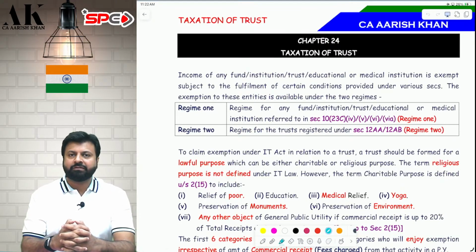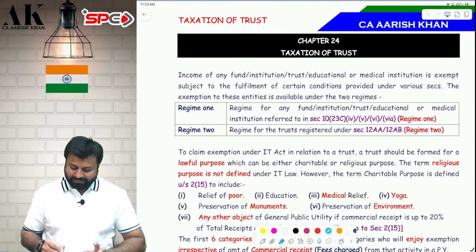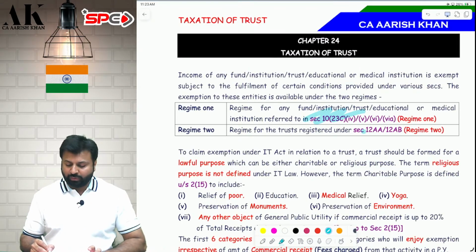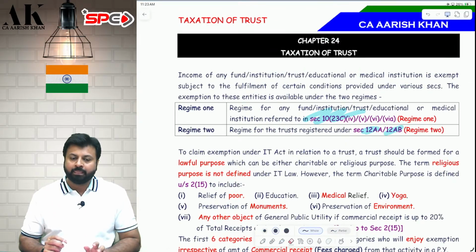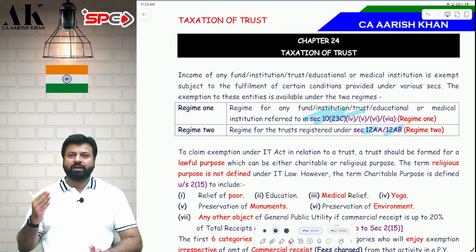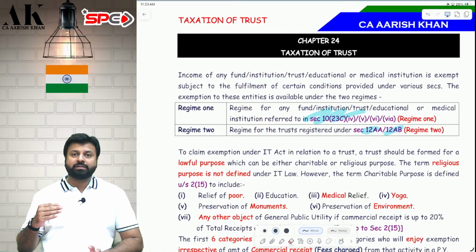Now, for the purpose of income tax law, all the trusts are divided into two categories. You can say regime 1 and regime 2. Regime 1 covers certain institutions, associations which are covered under 10(23C), etc. And regime 2 are trusts which are covered under 12AA earlier and now under 12AB after 2021. So all the trusts are categorized into two parts. Regime 1 are certain institutions which are covered in 10(23C), and regime 2 are certain charitable and religious trusts which are covered under 12AB.